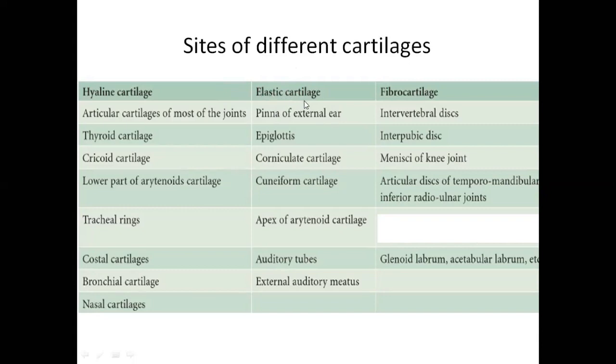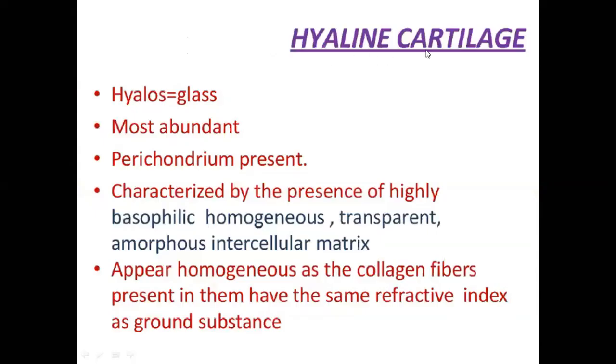Now the hyaline cartilage. At first, focus on the name hyaline. Why is it hyaline? It comes from the word hyalos. Hyalos means glass or transparent. Why is hyaline cartilage transparent? Usually it is seen as bluish white, but it is called transparent.